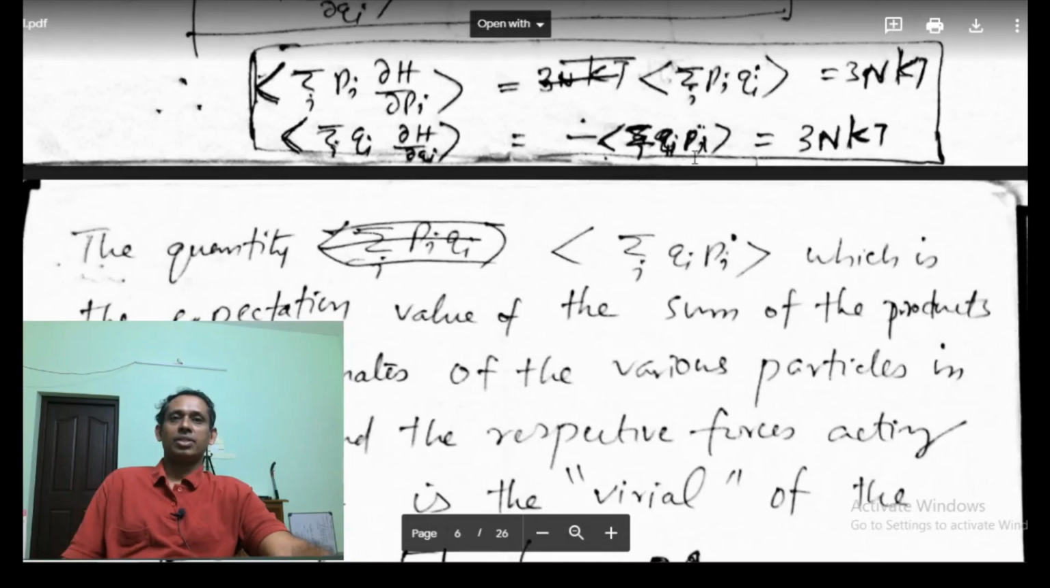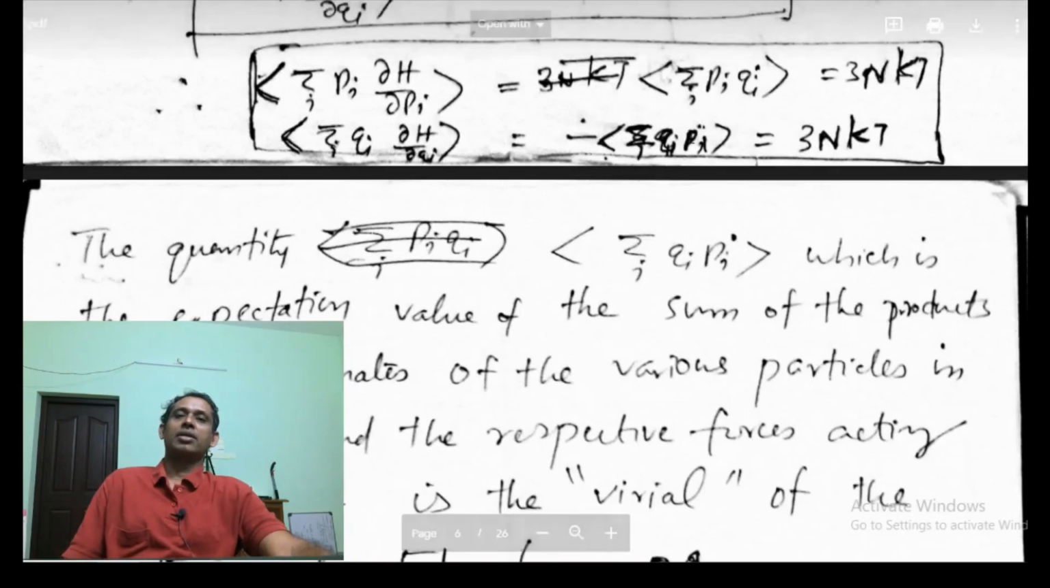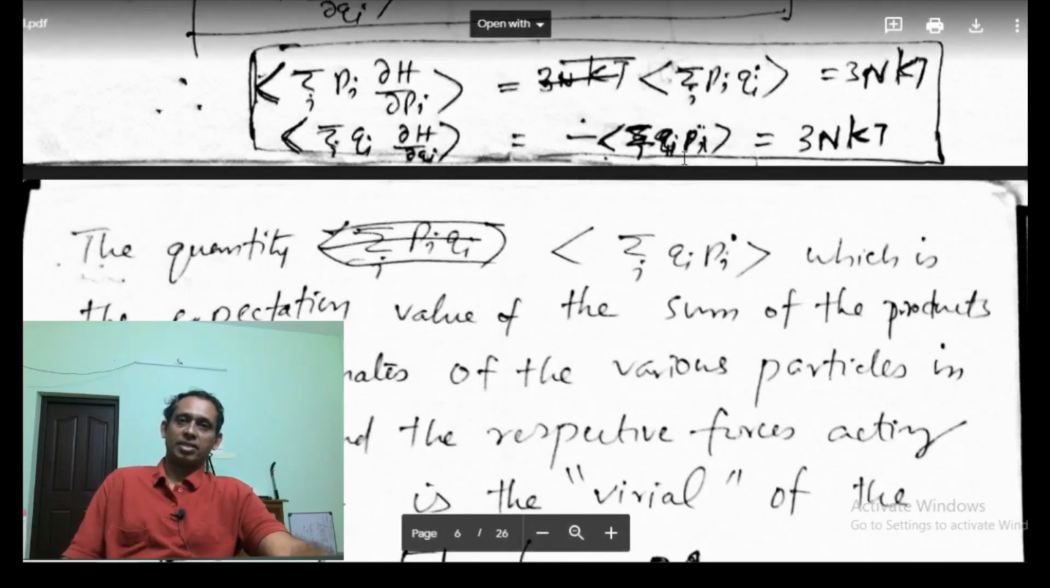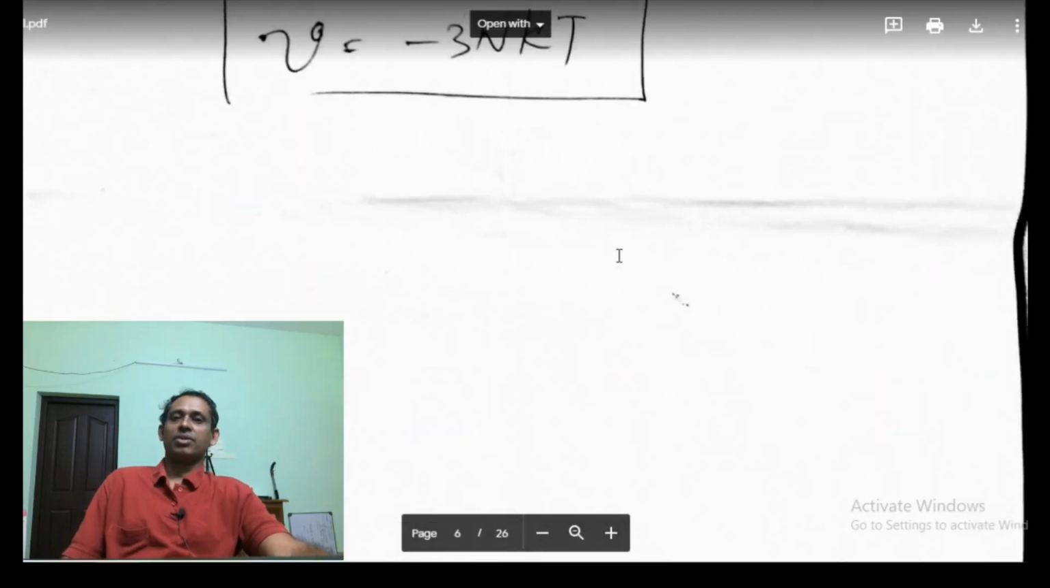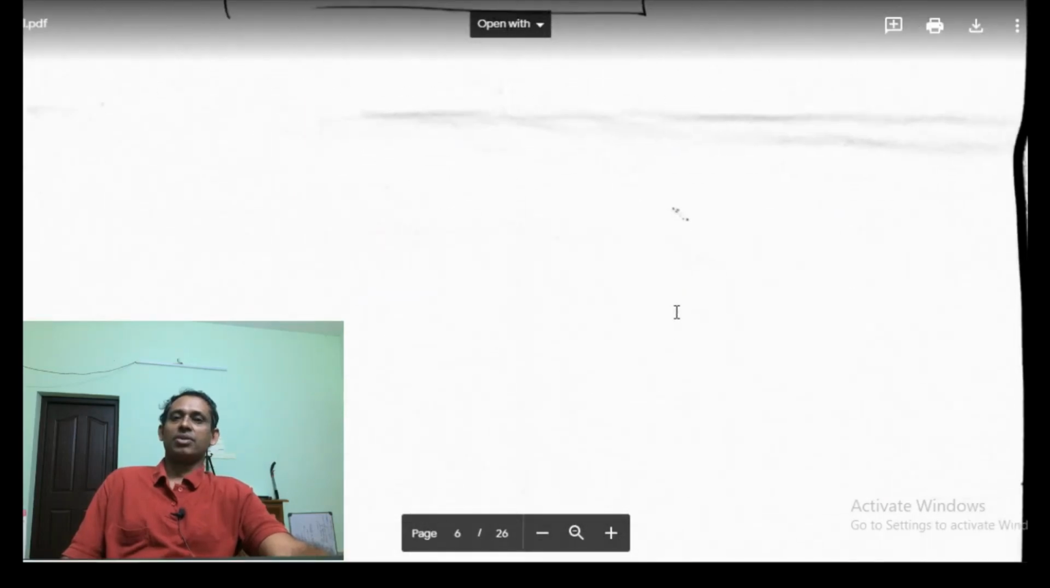So from this, the expectation value of sum over i of qi pi dot is the virial. So that will be equal to minus 3N kT. So the virial is equal to minus 3N kT, and this is actually the virial theorem.